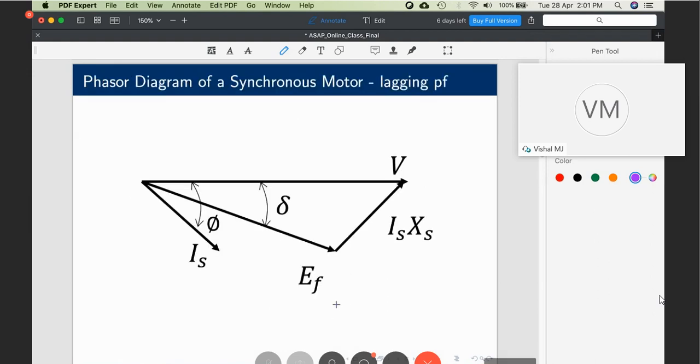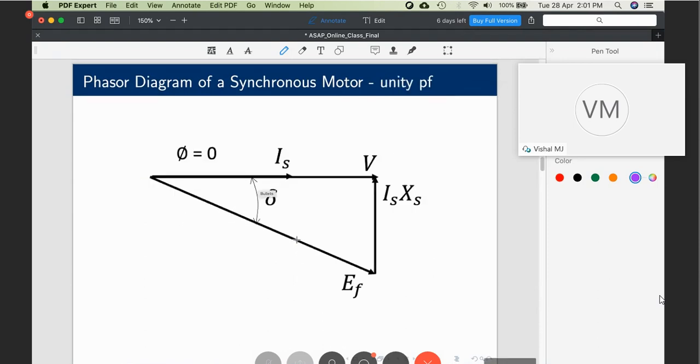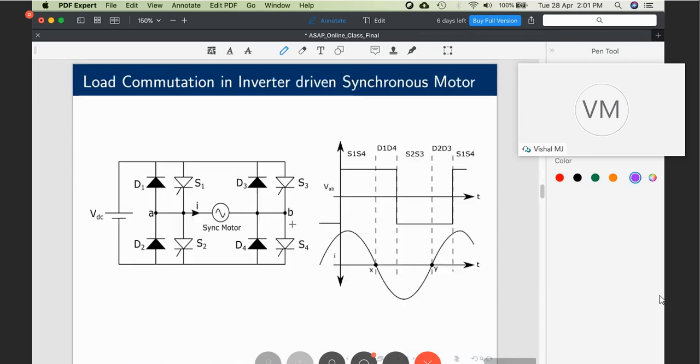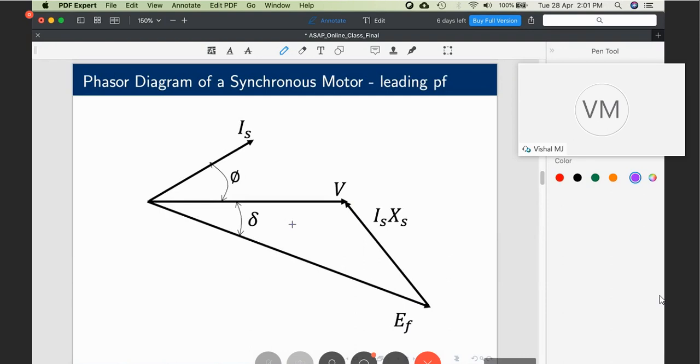Now this is the phasor diagram of this one, which is very familiar to you. You would have done it right from your first year onward. You would have drawn this waveform. I'm not wasting my time on this. If you have doubt, you are free to raise it. In the last 10 minutes, we will discuss this. If someone is not clear with how it is done, I will do that.